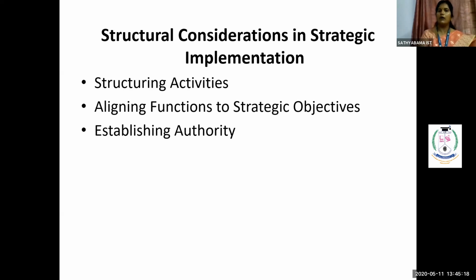Then aligning functions towards the strategic objectives. Based on the objectives, all my strategic movements have to be aligned one after the other. Then finally comes establishing authority. Ultimately, my target is to have full power, full control or authority over the people working inside the organization. These are the special considerations to be adopted in the strategic implementation of structuring.